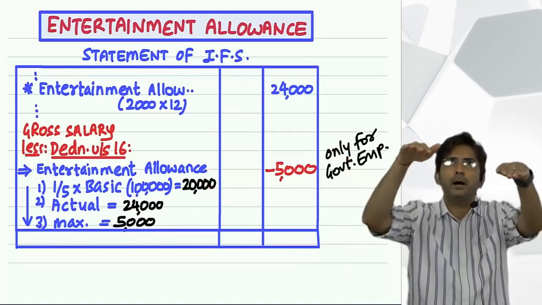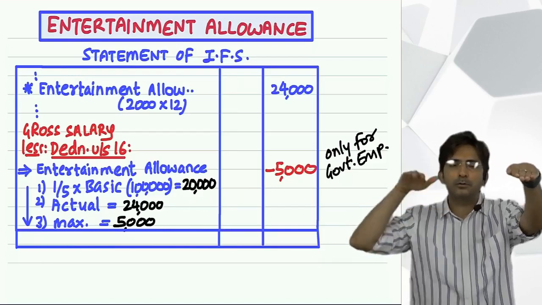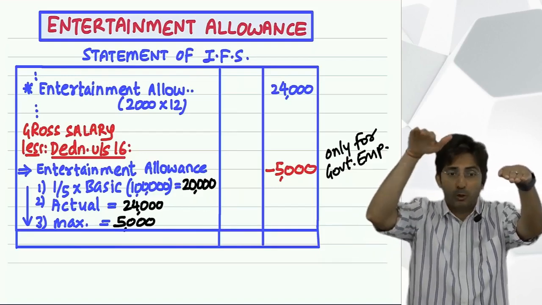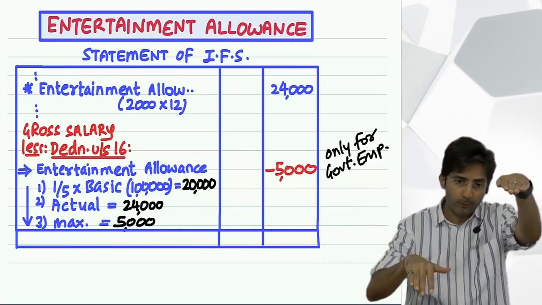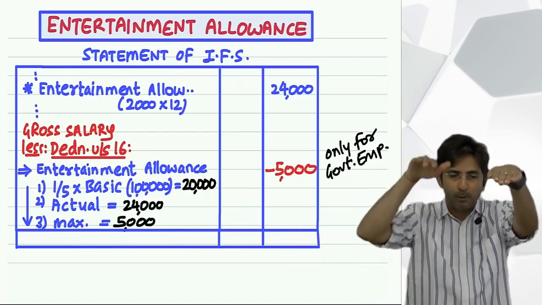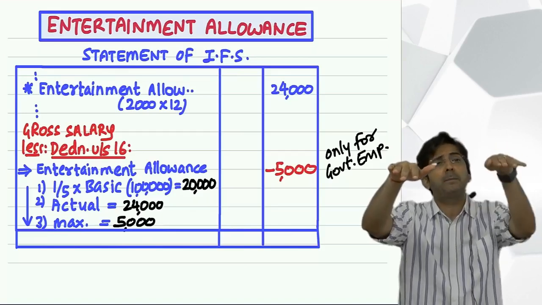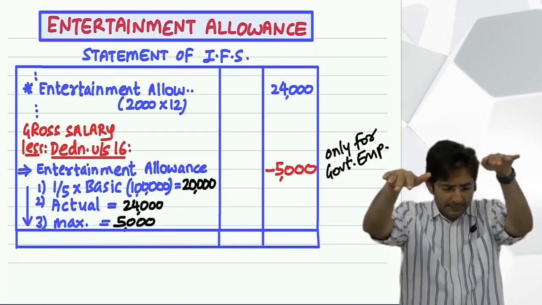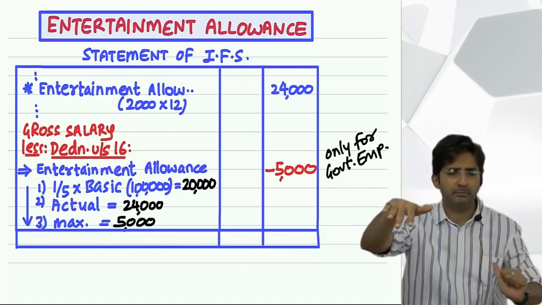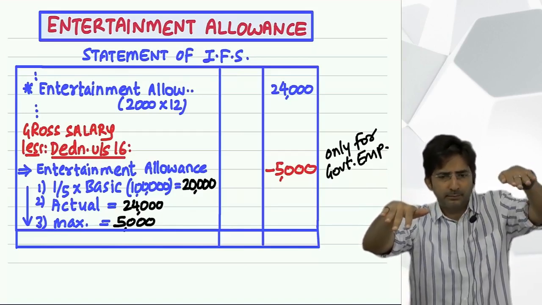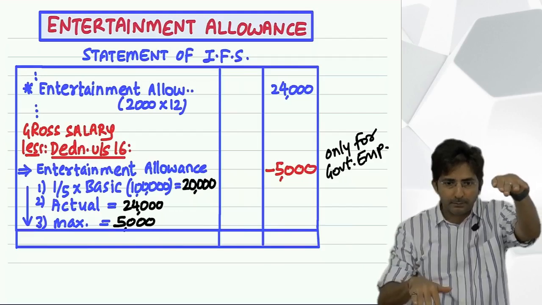Government employee, up also, down also, up also, down also. Up you will write the actual amount. Down you will write the formula. But if he is a non-government employee, only write it up in the statement outer column, and at the bottom of the statement nothing will come. Only one tick. But government employee, tick and tick. Okay.